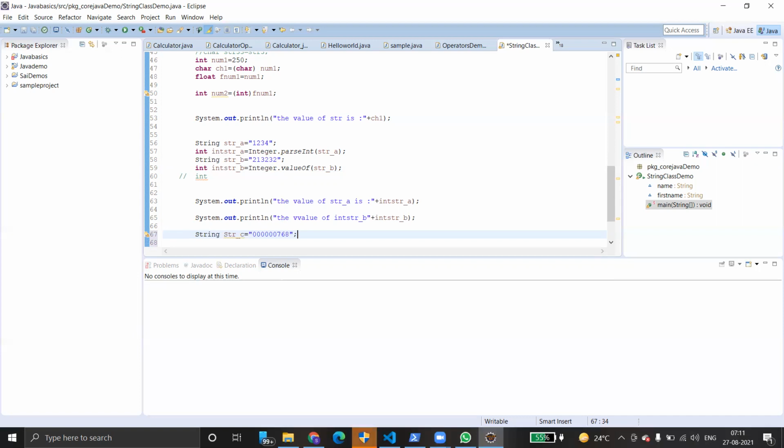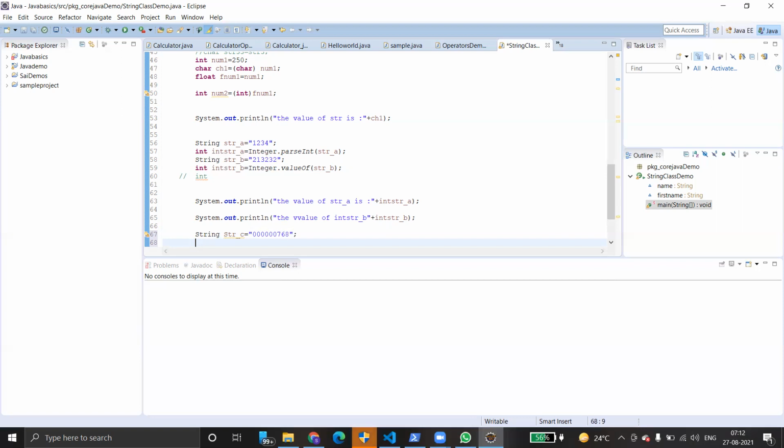Instead of parseInt alone, this time we use String.format. First you have to format the string. We are going to convert the string to an integer, but since there are zeros, if you use parseInt it gives the same value, zeros only. If there are any alphabets, those values will be truncated with parseInt. But here there are zeros, which don't have any value, so we want to truncate the zeros before the integer.